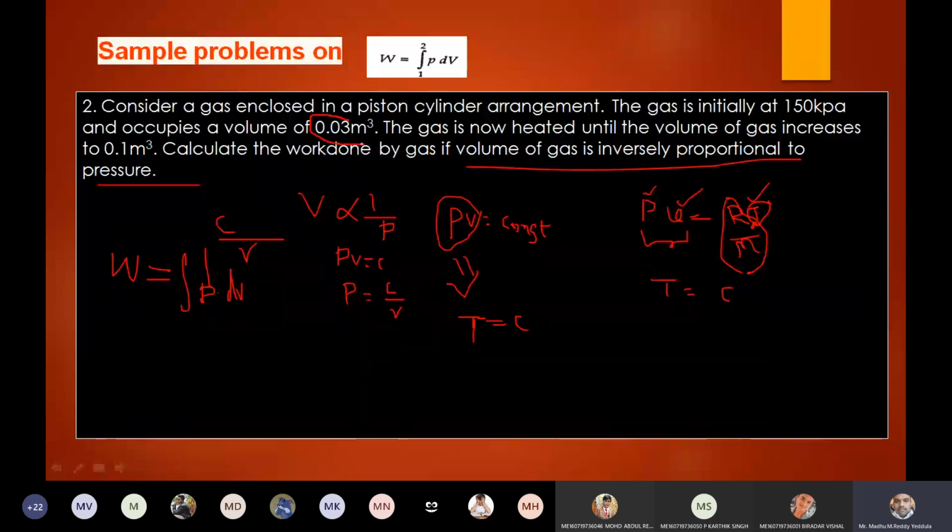V1, V2 are given. Volume 1, the first boundary condition, is 0.03. V2 value is 0.1 meter cube. No doubt in this one. Very important for short answers. These problems, clear now? We already discussed this problem in the last class itself.